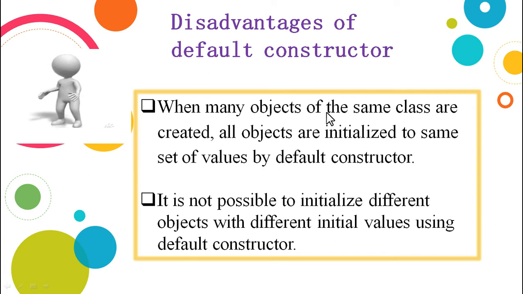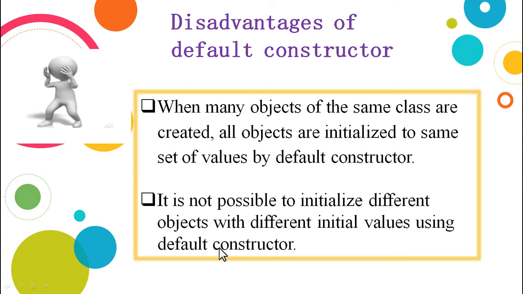When many objects of the same class are created, all the objects are initialized to the same set of values by the default constructor. That is the point that we have to overcome. It is not possible to initialize different objects with different initial values using the default constructor. That's the takeaway from the disadvantages.